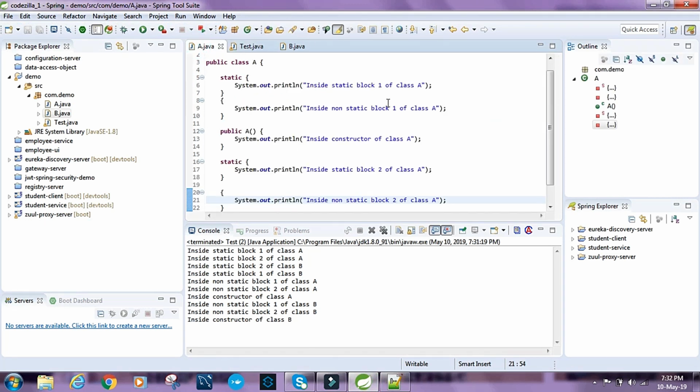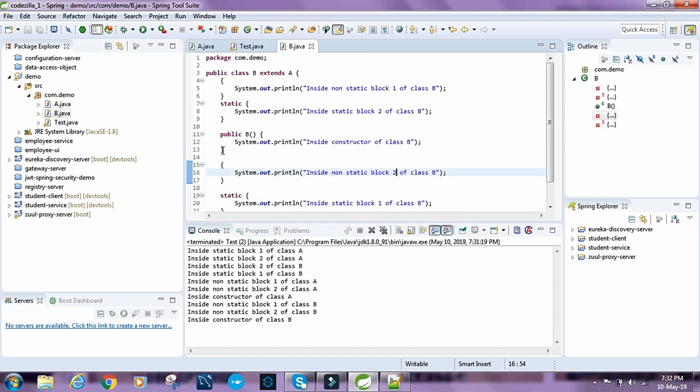So first we have the static blocks in the same order in which they are defined inside the class. So we should be having inside static block 1 of class A, and then inside static block 2 of class A, then the static blocks of class B. So inside static block 2 of class B, which is defined first, and then we have inside static block 1 of class B, which is defined next.